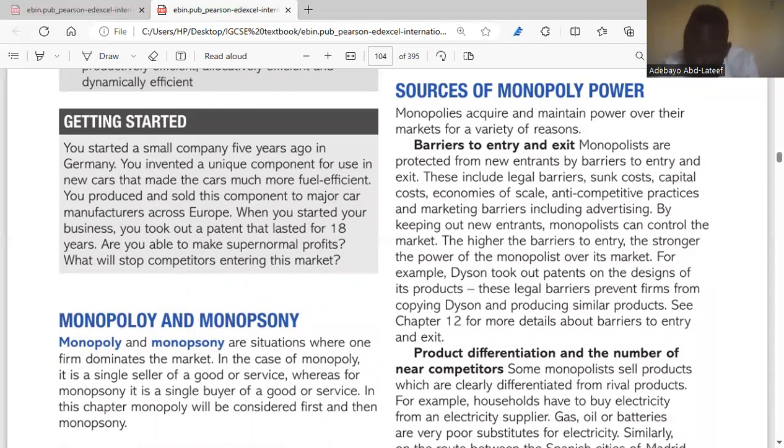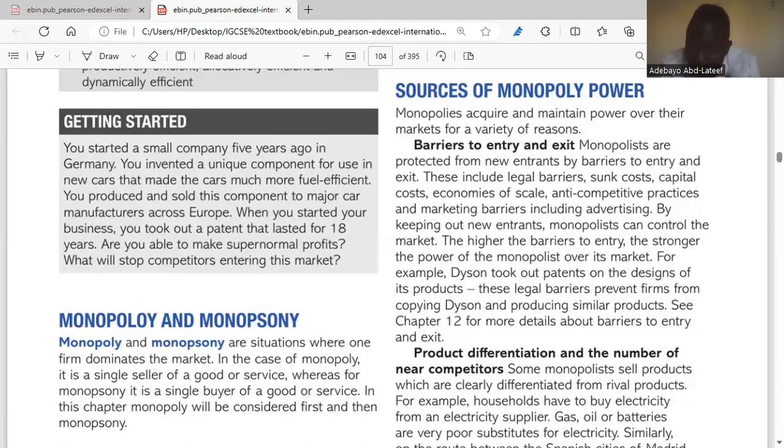So this includes legal barriers, sunk cost, capital cost, economies of scale, anti-competitive practices, and marketing barriers, which could include advertising. So by keeping out new entrants, monopolists can control the market. The higher the barriers to entry, the stronger the power of the monopolist over its market. So what they're saying is this: there are different strategies monopolists can use to ensure that there is a barrier to entry.